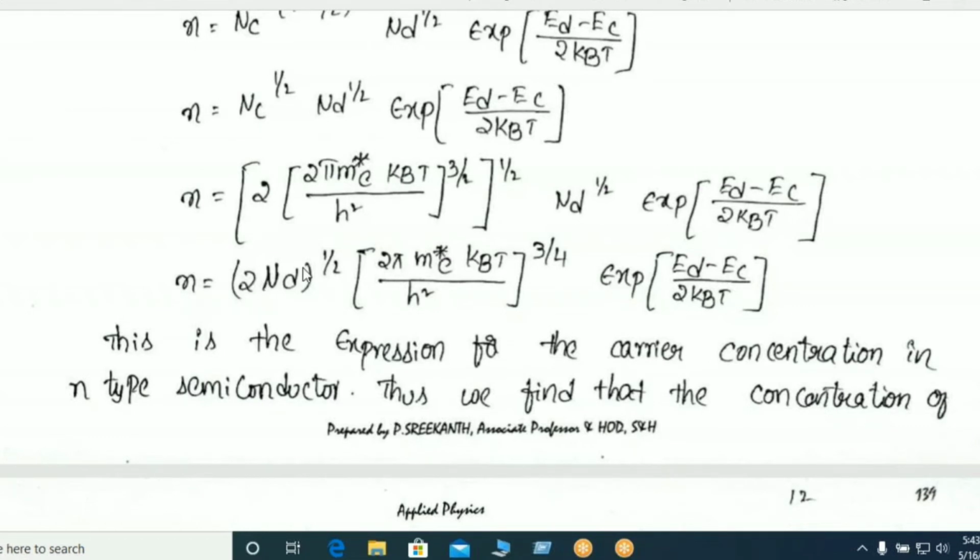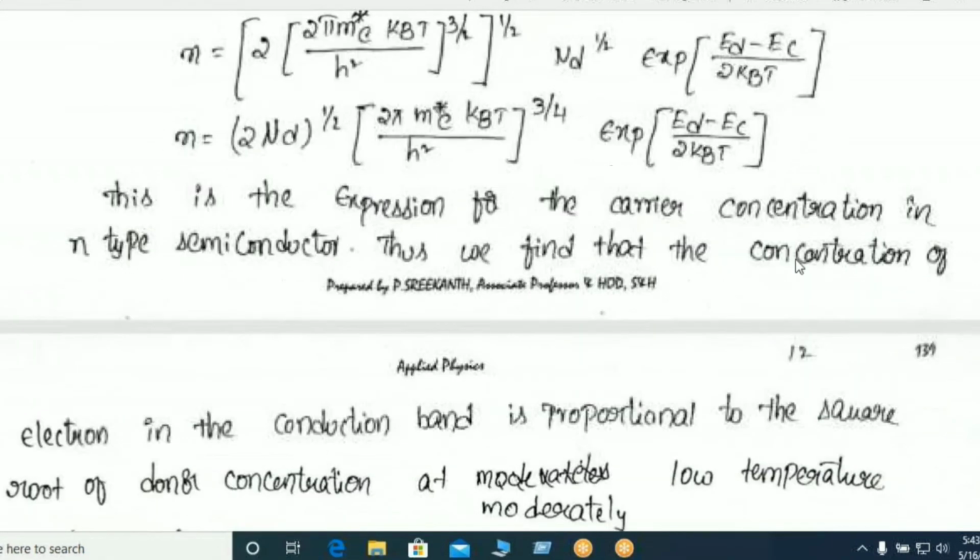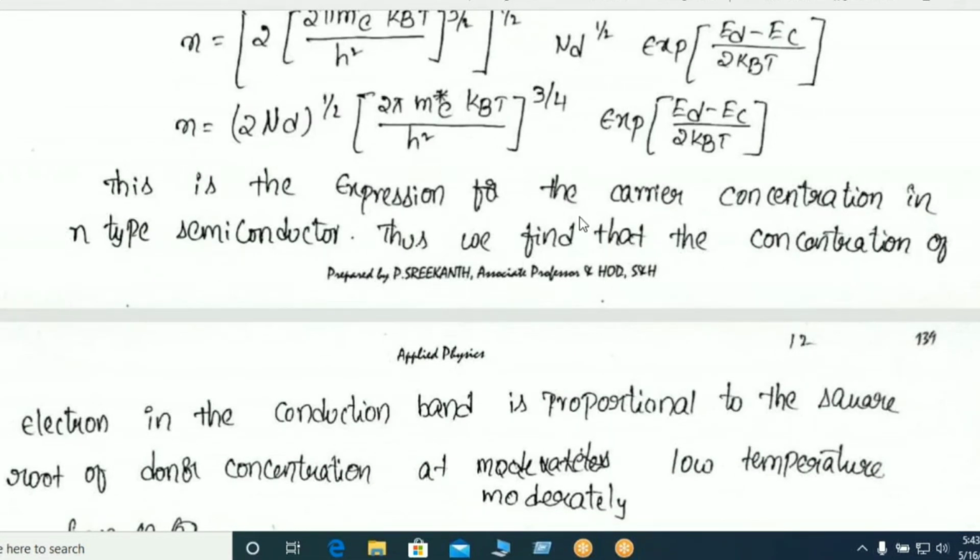Then small n, the total concentration in the n-type semiconductor, is equal to 2 into, that means apply half, 2 power half into Nd power half, then 3 by 2 into 1 by 2, that is 3 by 4, then exponent of Ed minus Ec by 2kBT. This is the expression for the carrier concentration in n-type semiconductor.